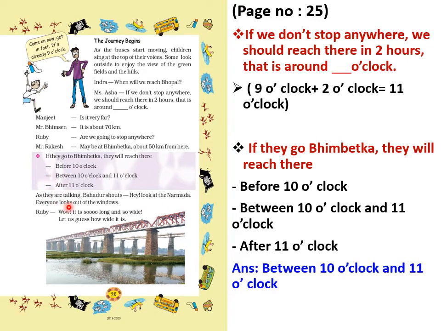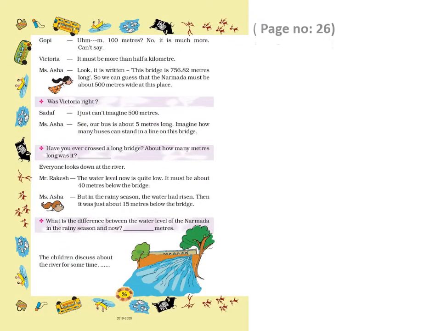As they are talking, Bahadur shouts, "Hey, look at the Narmada!" Everyone looks out of the windows. Ruby says, "Oh, it's so long and so wide. Let us guess how wide it is." Now next page, page number 26. Gopi says, "100 meters." "No, it is much more." "Can't say." Victoria says it must be more than half a kilometer.